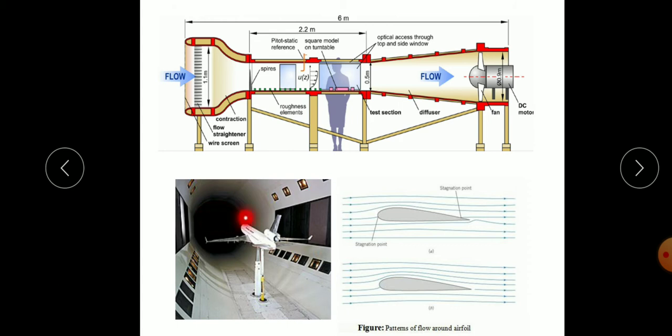An object is placed in this wind tunnel. We can see here a small model of an aircraft placed in this wind tunnel, and high velocity air is passing over its blades, and we can observe the flow patterns, how the air is flowing over these wings.